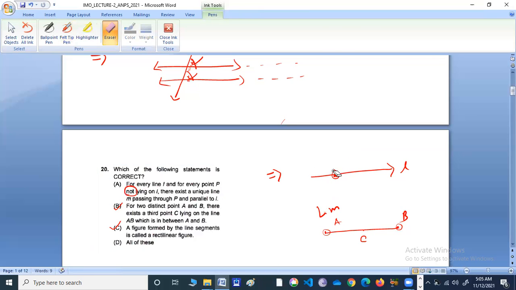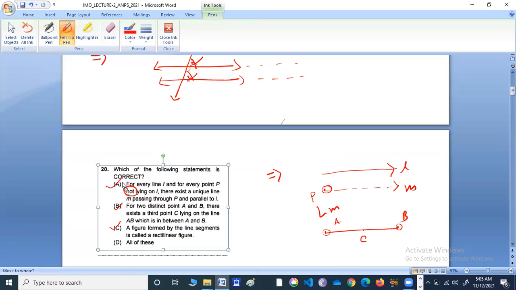So P is not on L. There is a point P outside L. So for every line L and for every point P not lying on L, there exists a unique line M passes through P, parallel to L. Obviously, there should be one such line which is unique. It means only one line can pass through P which is parallel. So this is also true.